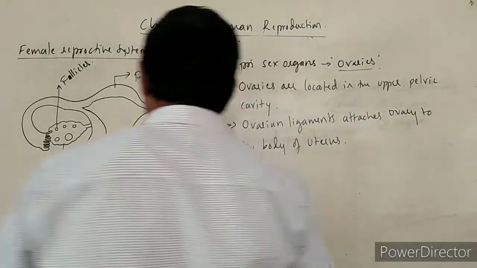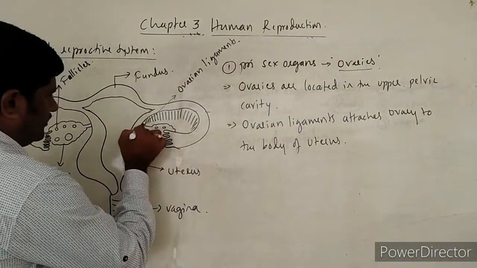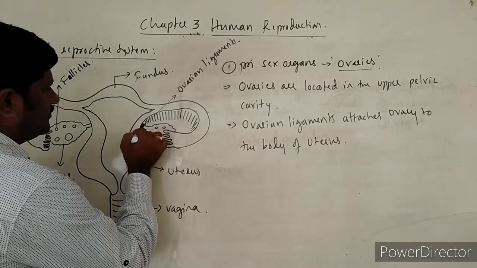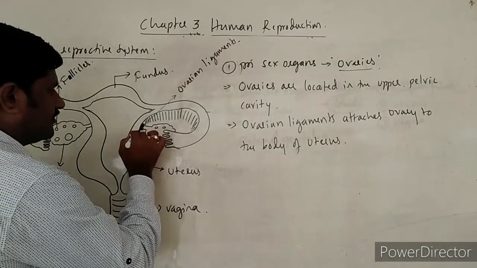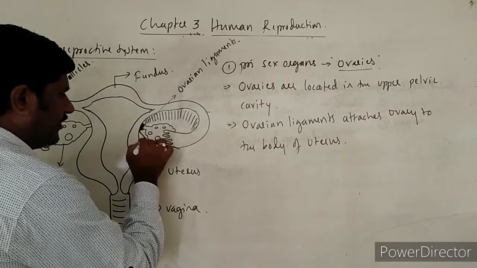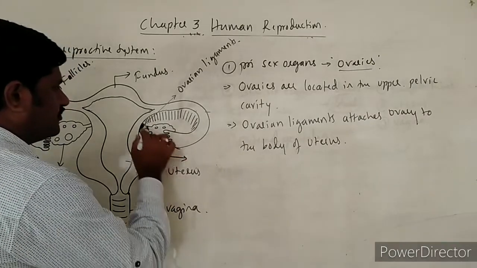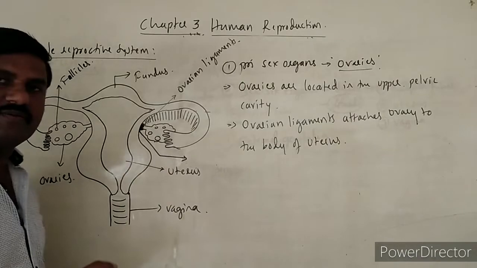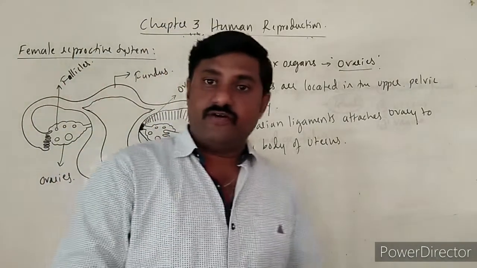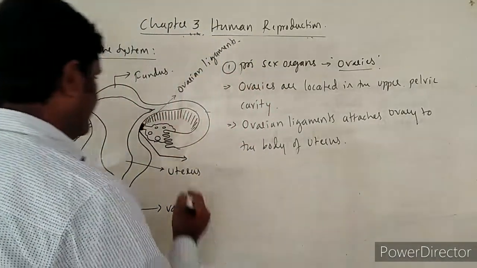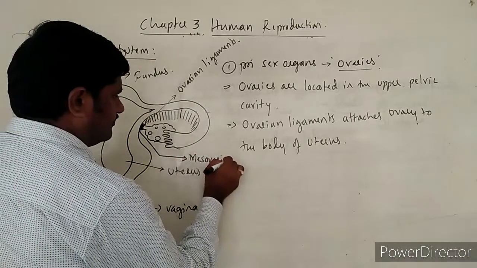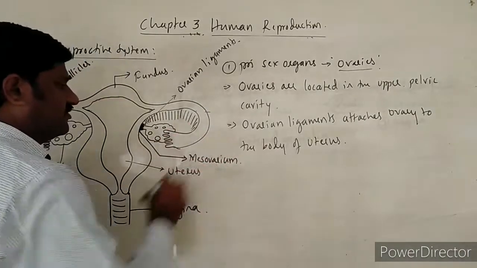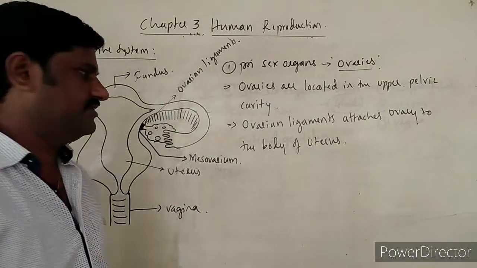What is that? Mesovarium. Those ligaments attach to the ovary with the help of a double-folded mesovarium. What is it called? Mesovarium, right?